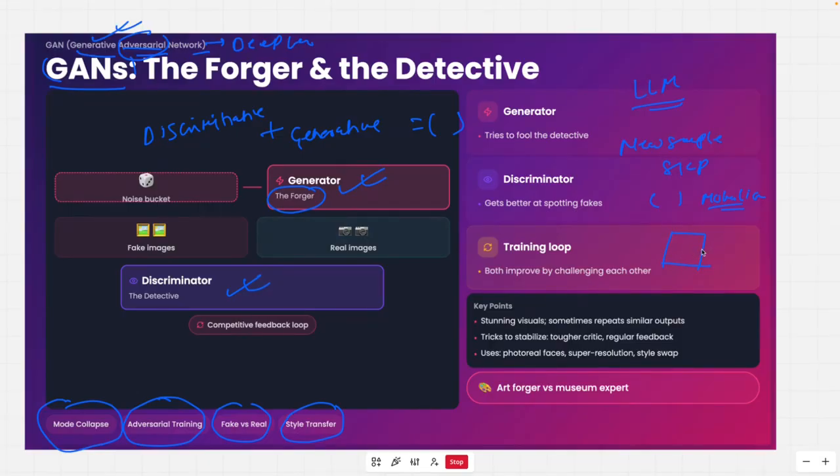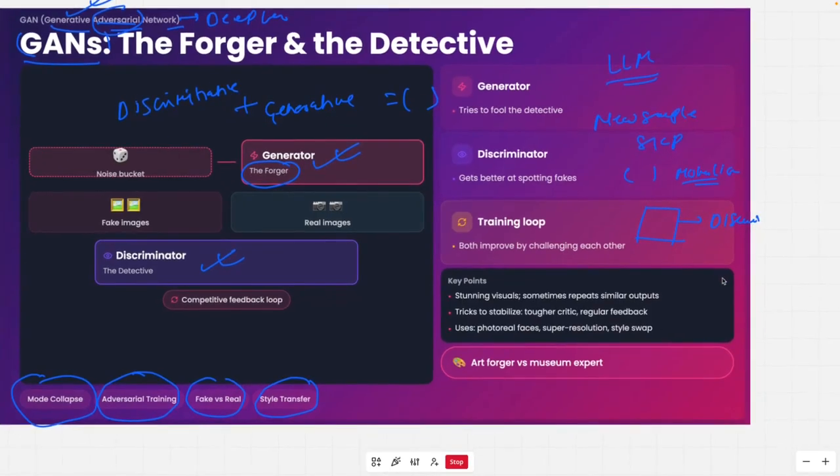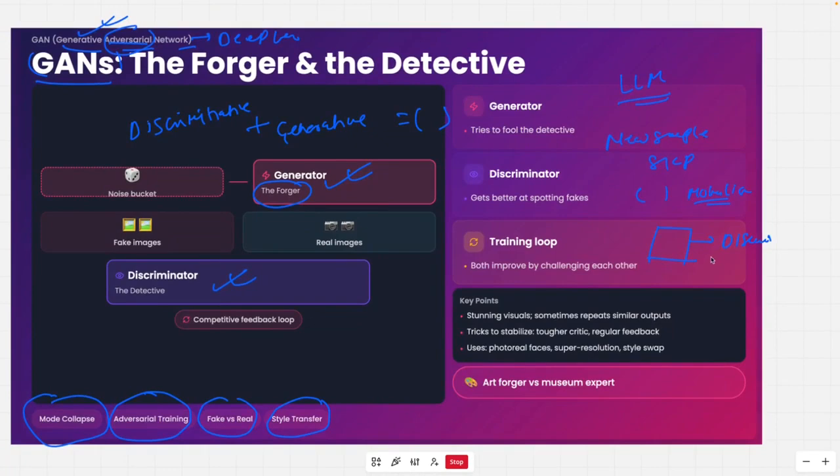Then it will give this image to the discriminator. The only job of the discriminator is to classify it as fake or real. Because the discriminator just learns to differentiate, it will be able to mark it: no, this is a fake image.